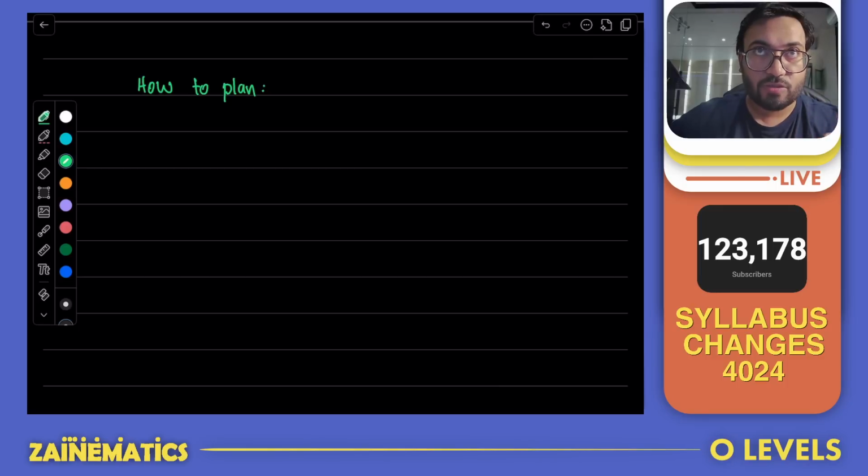Your paper is going to be loaded with functions and graph of functions from now onwards, because they've made it like an expanded version of the chapter. Before, it did not used to be like this. Now, number one is that.